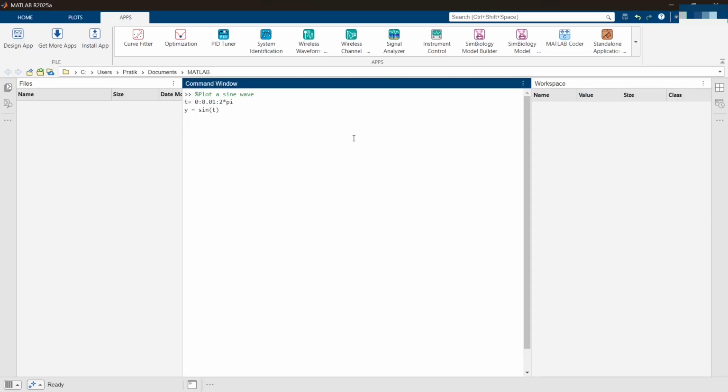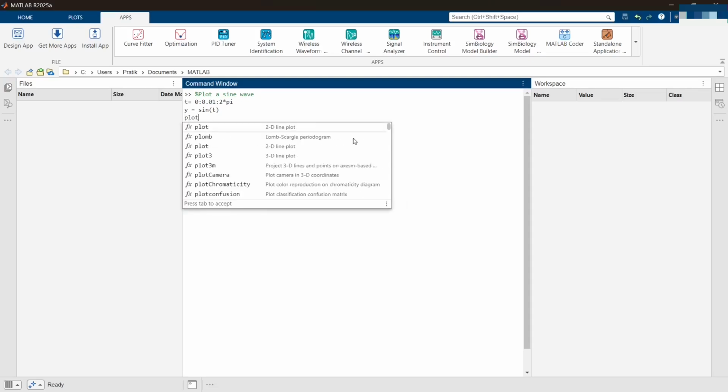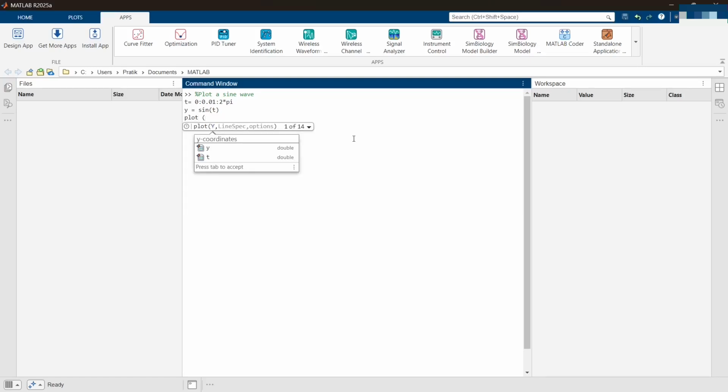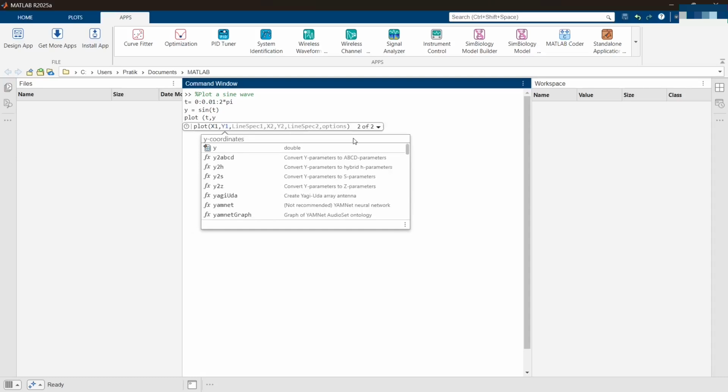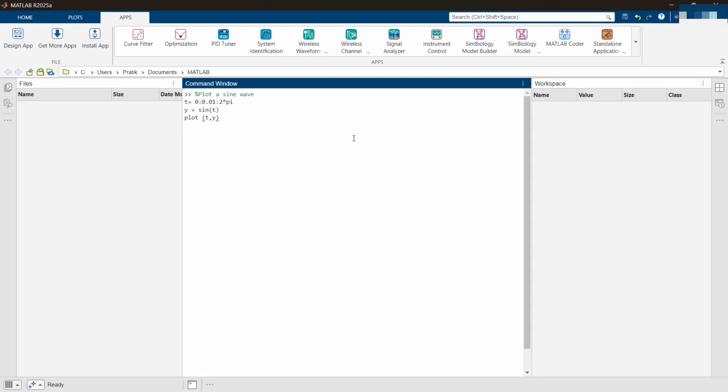Coming to the next line, I've now generated the sine wave, but I have to see it, so it has to be a graphical representation. So I'll be using a plot function. Plot of what? That is plot of t comma y. It means I'm plotting for a certain time period the sine wave which has already been assigned in my variable called y.